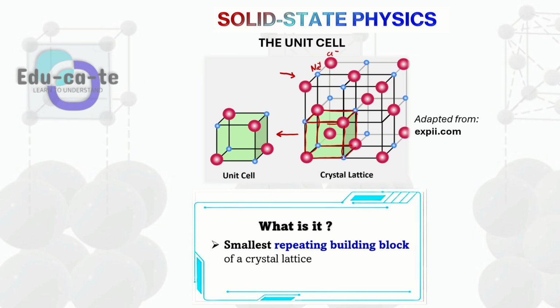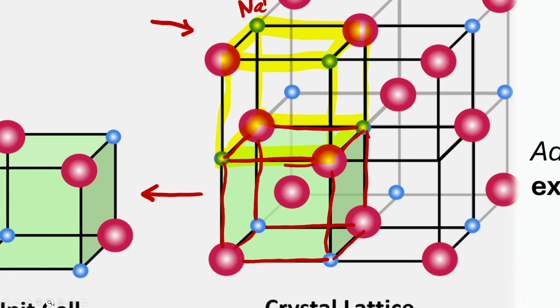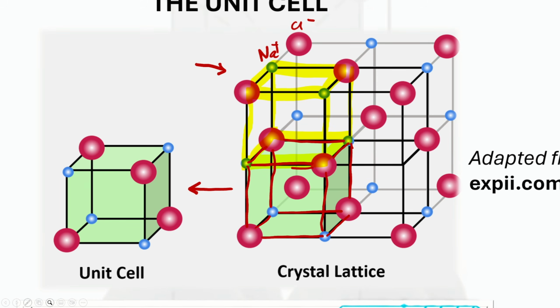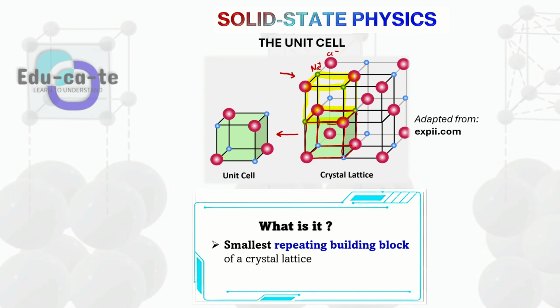We know that it is repeating because we can trace that there are many other, smaller cubes here. If I trace another cube using my highlighter, you can see that this is a cube, this is another cube, and this one is a cube as well. So this cube is another unit cell. Basically, the crystal lattice is made up of many unit cells. The cube I've highlighted with the yellow highlighter is another unit cell. So a crystal lattice is made up of multiple unit cells, and that is what a unit cell is.